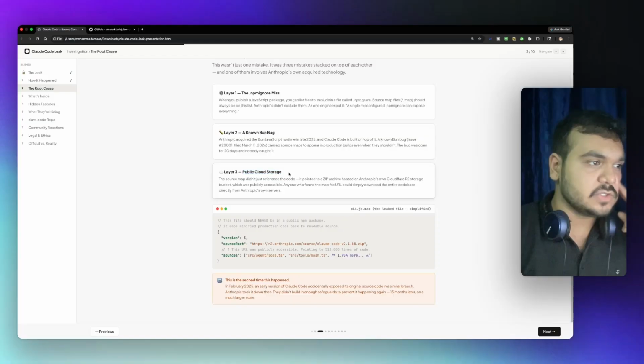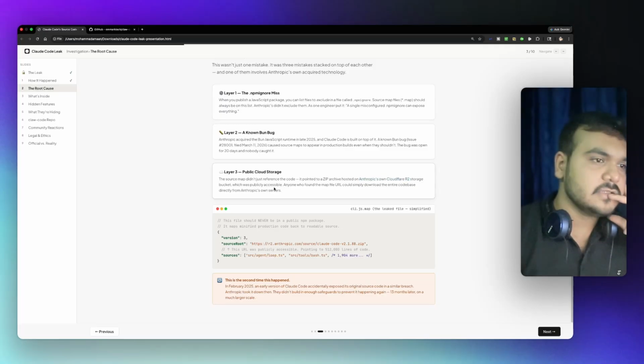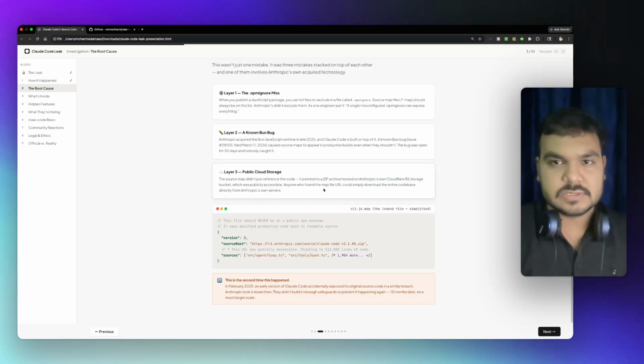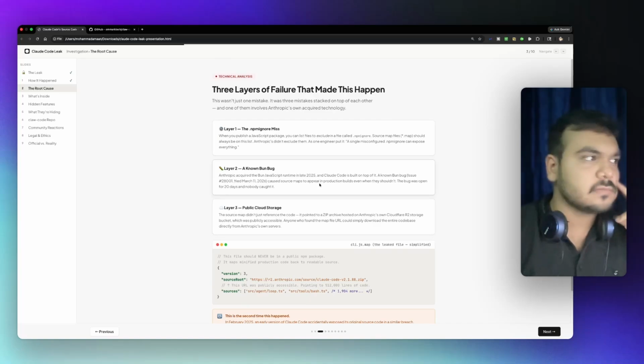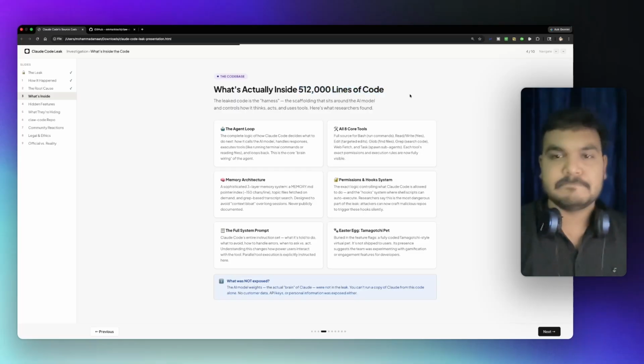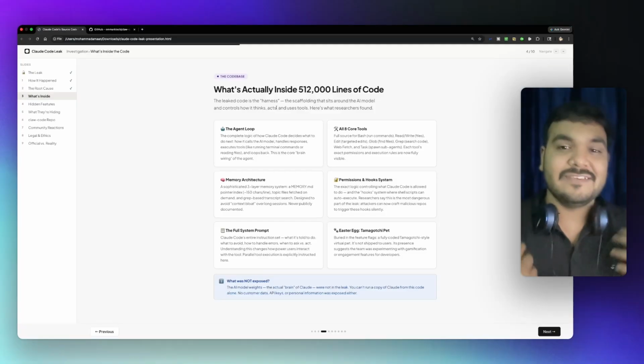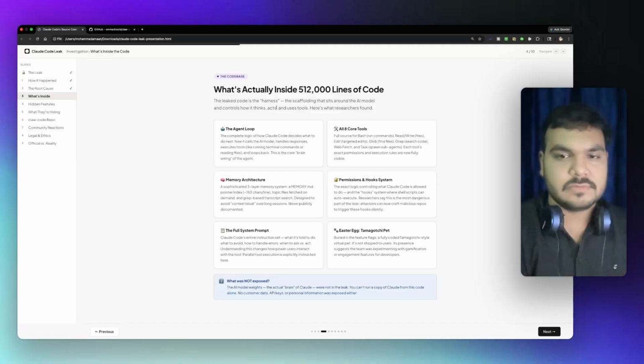It was a public cloud storage. The source code was in a zip archive hosted on Anthropic's own cloud storage files. So the whole code was leaked here. I'm going to be quick with that. There were 512,000 lines of code inside these leaked files. I cannot show you the code because I don't have it, and even if I did, I would not be able to show it publicly.